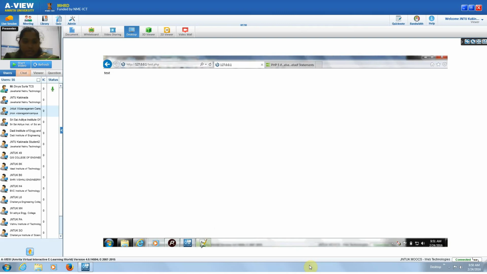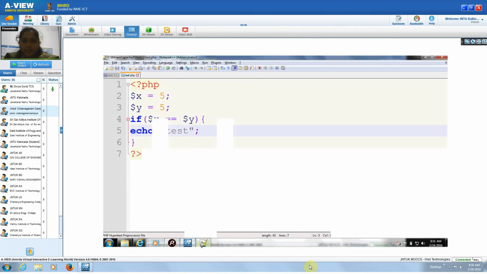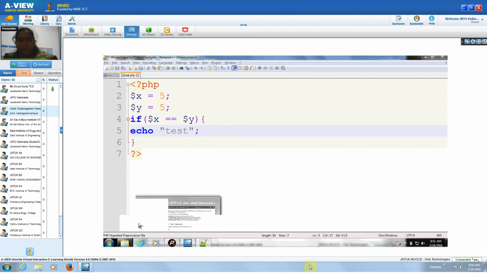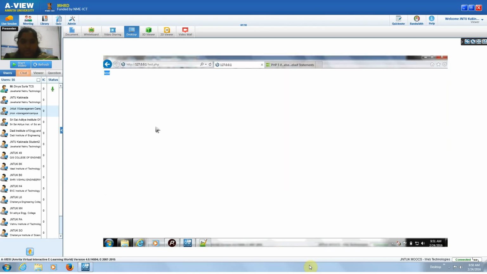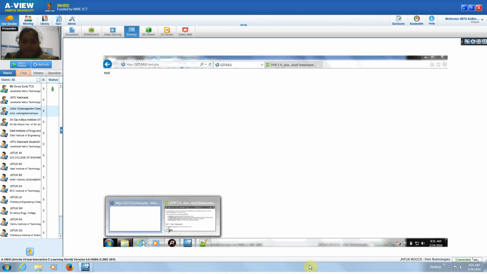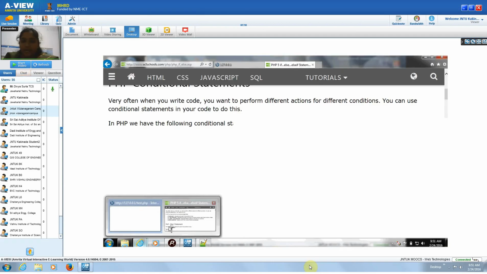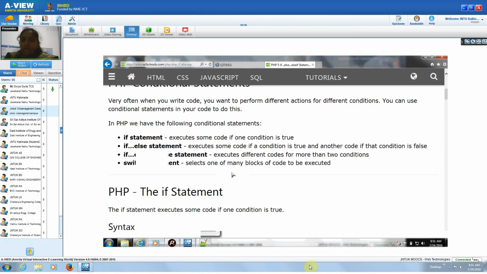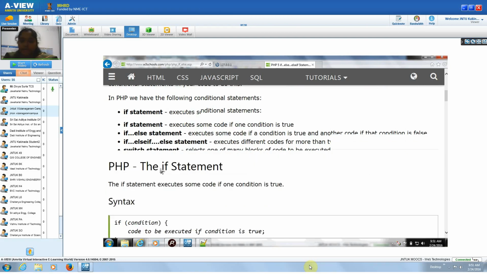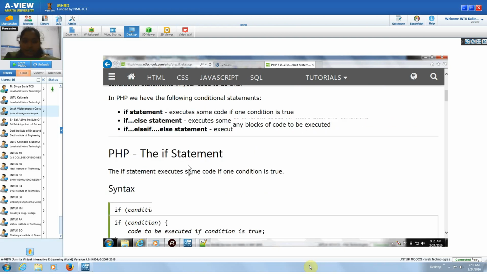See, I just wrote the condition: if $x equals $y, echo test. Here we are able to see the condition. As it is true, verifying that the values are equal, it prints test as the output. Similarly, there are different types of statements like if else. If the condition is true, it will print whatever statements are in that condition. If not, it will print the statements in the else. Similarly, if else if.